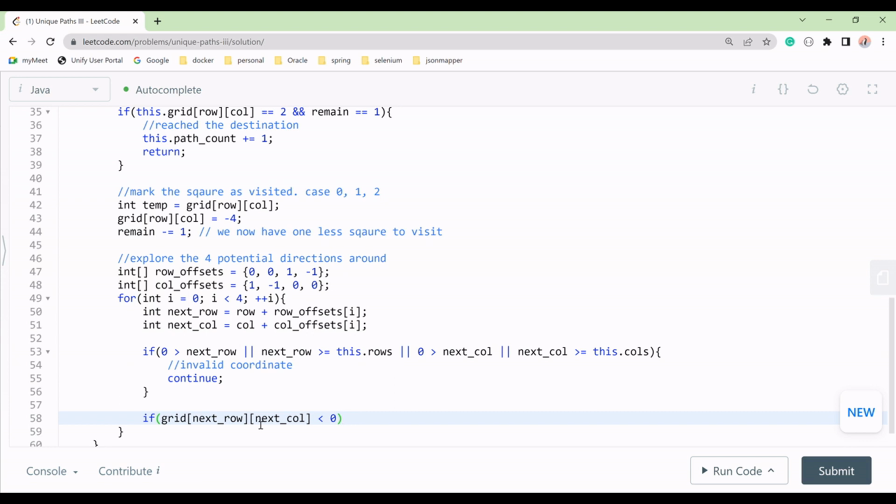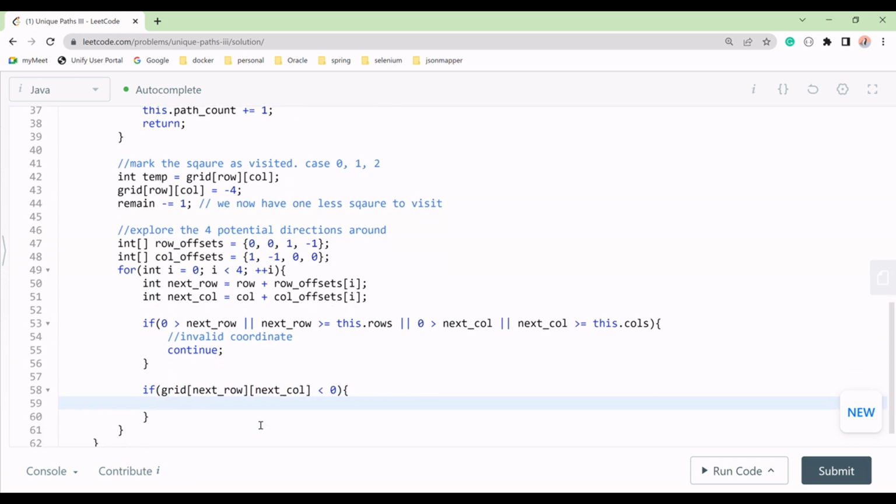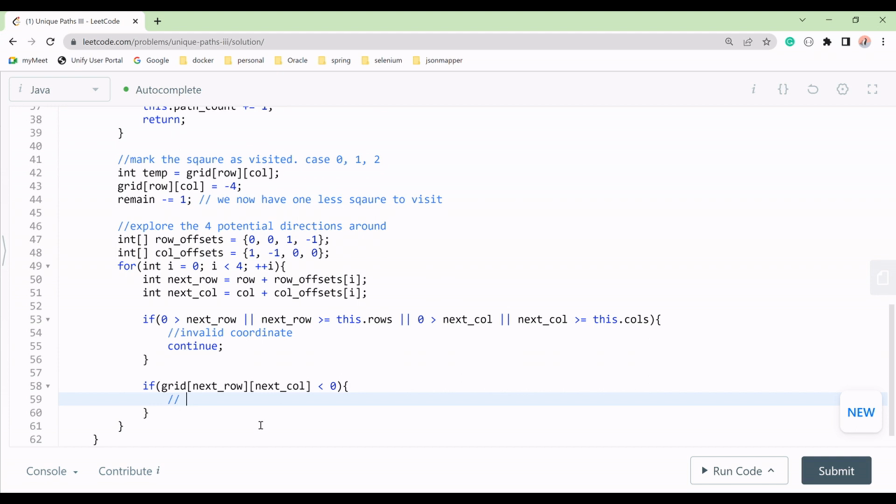What does that mean? Either we have an obstacle or a visited square, right?